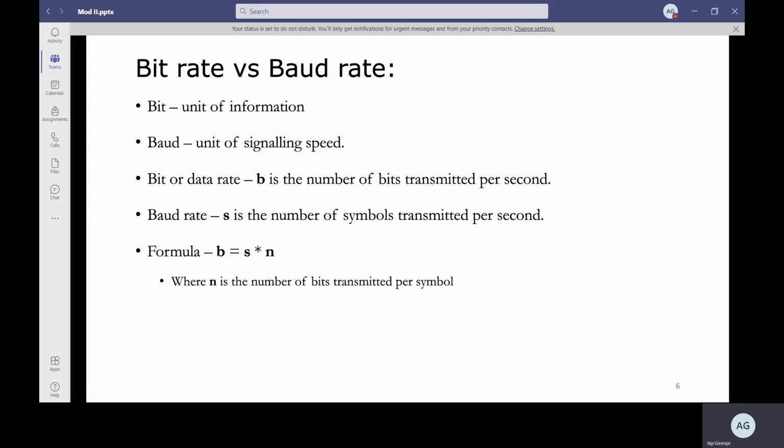So baud rate is, say if S is the number of symbols, the number of symbols transmitted per second. So if you want to find the bit rate and you have the number of bits transmitted per symbol, N, then you can find the bit rate by B is equal to S into N, where S is the number of symbols transmitted per second.